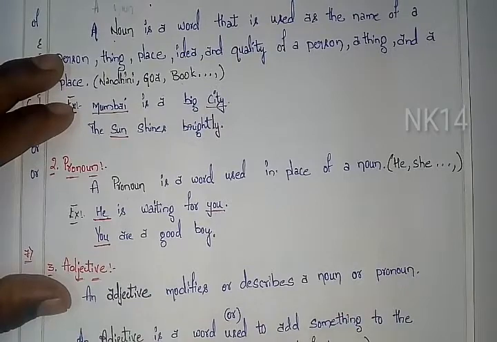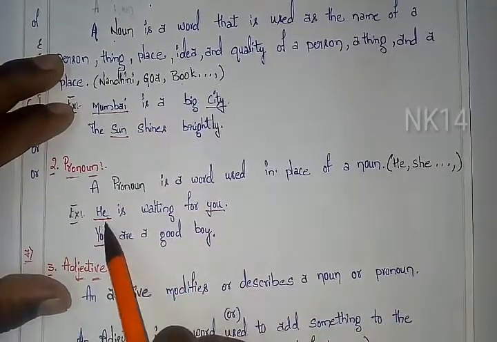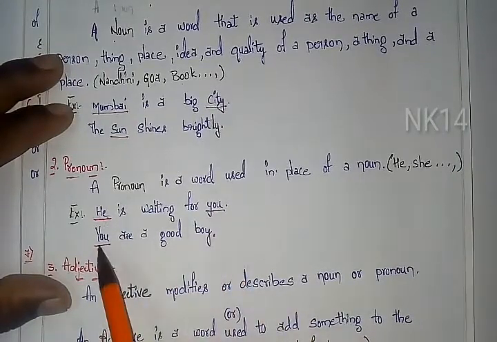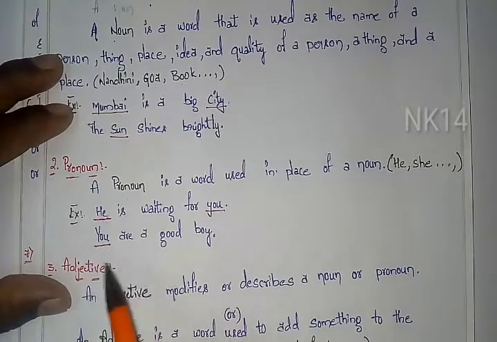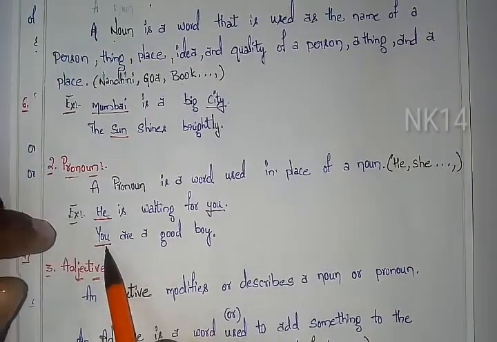So let's take the examples in sentence form. He is waiting for you. Here he comes under pronoun and you too. Next, you are a good boy. Here you also comes under pronoun. Why? Because it is used instead of a noun.